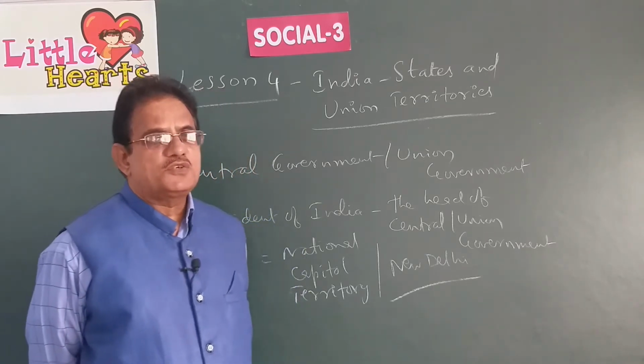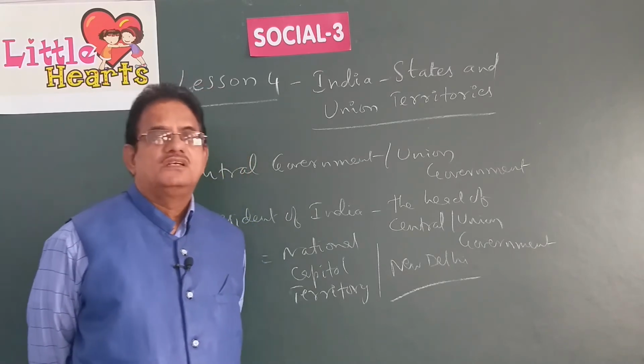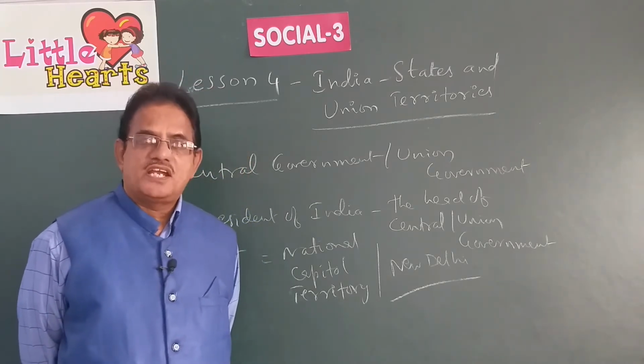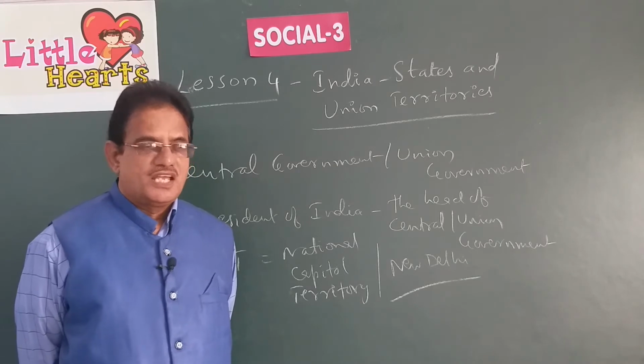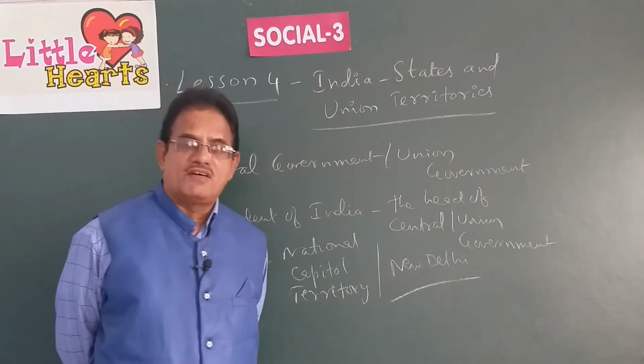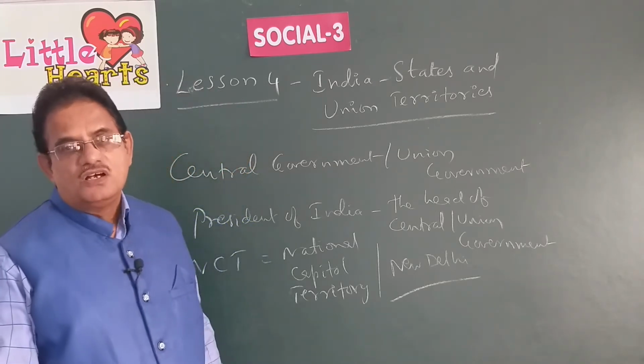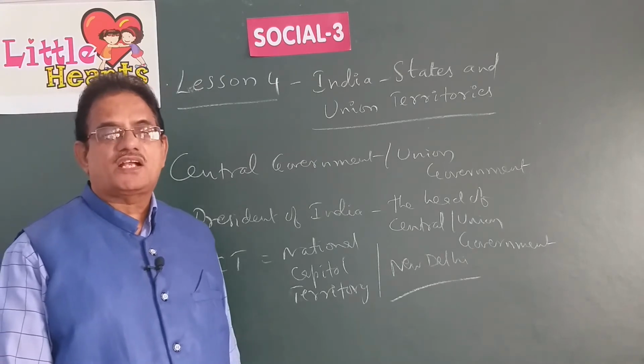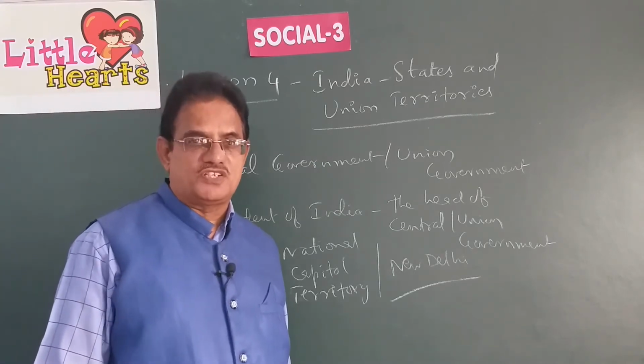India is divided into smaller parts called states and union territories. A state government is headed by a governor. He also works on the advice of a council of ministers headed by the chief minister.